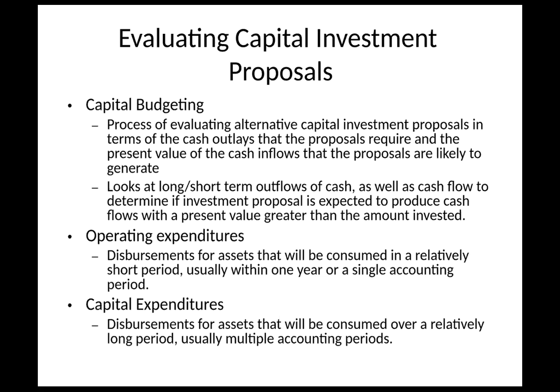This becomes important when we start looking at investment proposals. Just as the other problem said, we're looking at purchasing equipment. Now we're going to look at bigger outlays. And in capital budgeting, you have to go to the CFO and explain why you want to spend money on certain things. So capital budgeting, what is that? It's a process for evaluating alternative capital investment proposals in terms of the cash outlays that the proposals require and the present value of the cash inflows that the proposals are likely to generate.